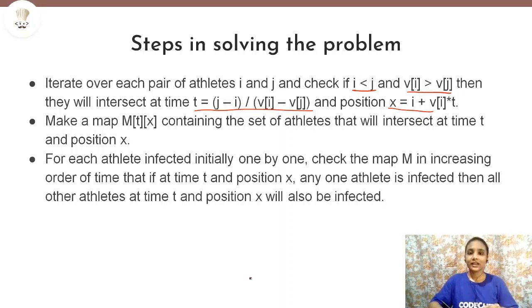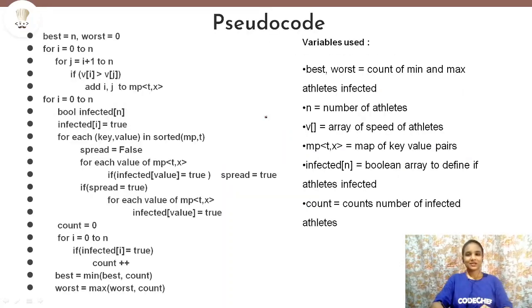We will calculate this count for each of the athletes, make them initially infected and then count, and after that we will at last get the minimum and maximum number of people that are getting infected. So now let us discuss the pseudocode. We have already understood the approach, now we will implement it.